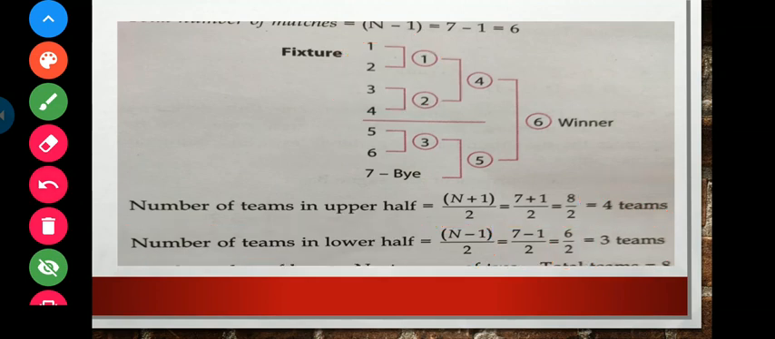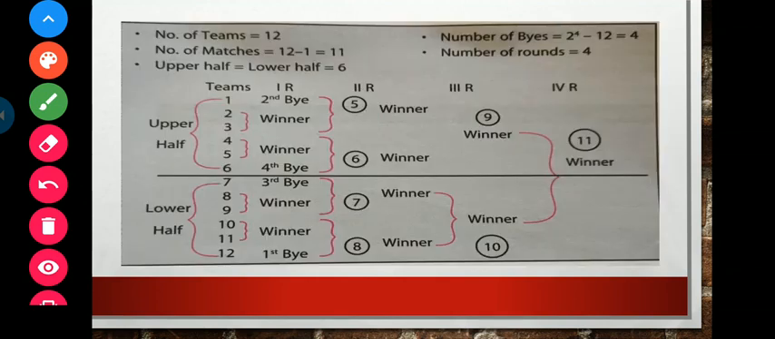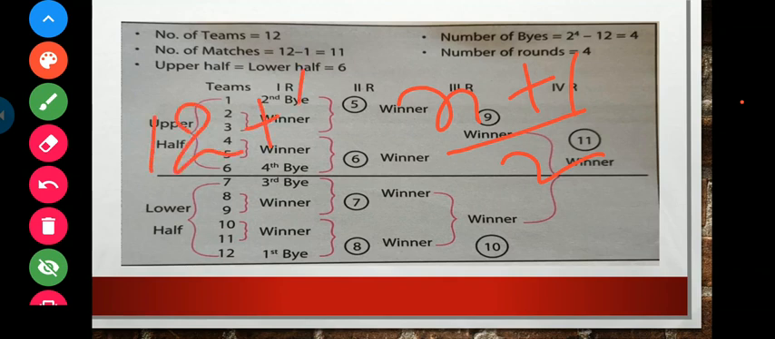Now the next example of 12 teams. Suppose 12 teams are reported in any tournament, then how can we make the fixtures? So my dear students, here you can see that the upper half, n plus 1 by 2, simply the number of teams is 12 plus 1 by 2, then 14 by 2 equal to 7 teams would be there in the upper half.